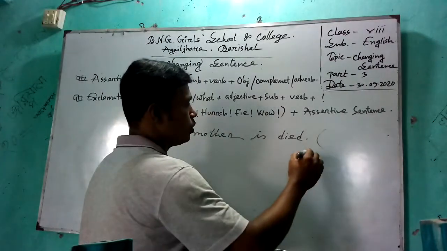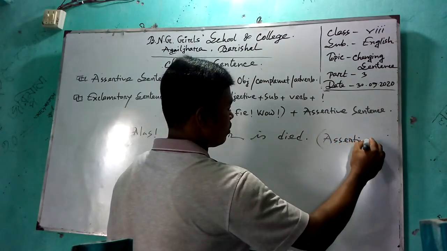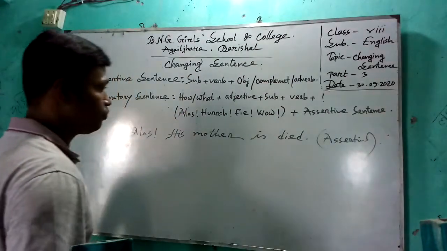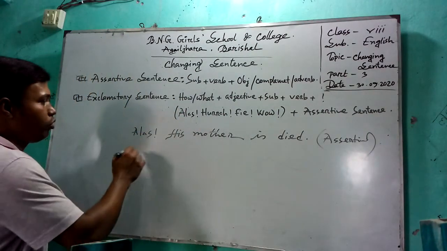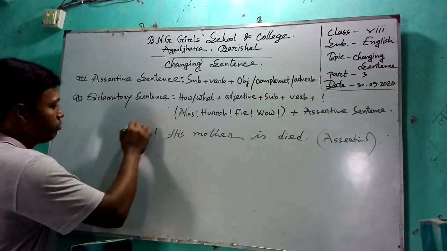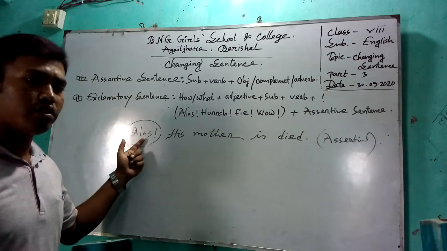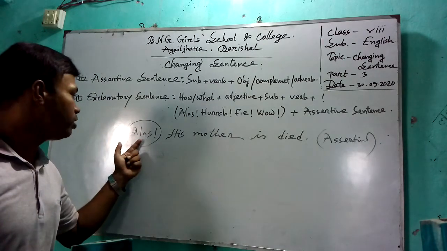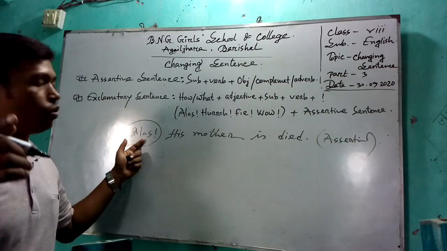You have to turn it into an assertive sentence. My dear students, look at the example very carefully. Alas is an interjection. This word refers to sorrow.